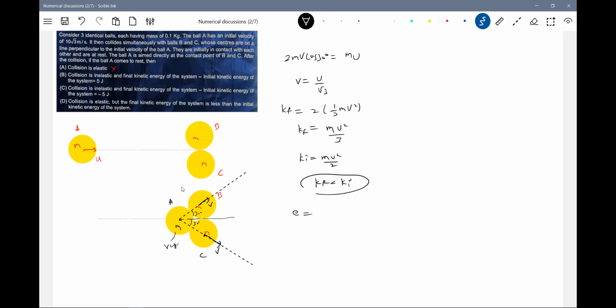Coefficient of restitution, can we find it out? Yes, along the line of impact you have to apply it. The initial velocity is u, and they were at rest. After impact, this will start moving with the velocity v. This angle is 30 degrees. So e is equal to v minus 0 over u cos 30 minus 0. So v by u is cos 30, root 3 by 2. V is u by root 3. So therefore e is 2 by 3.